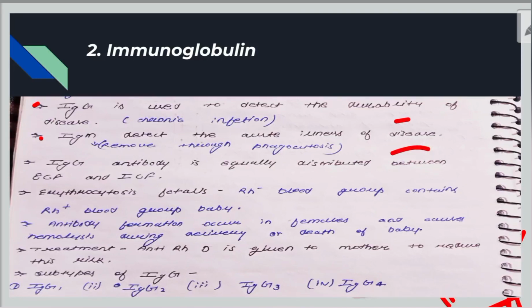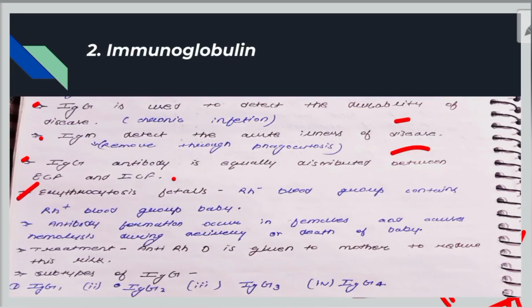I have already told you, first IgM will be produced and second the antibody will be IgG. The next line is that the IgG antibody is equally distributed between ECF and ICF. ECF is extracellular fluid and ICF is intracellular fluid.